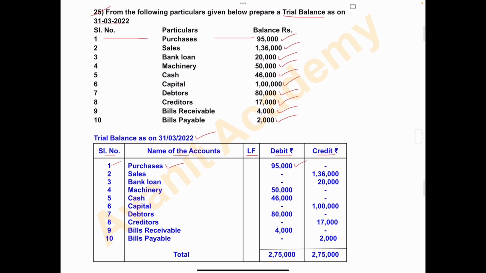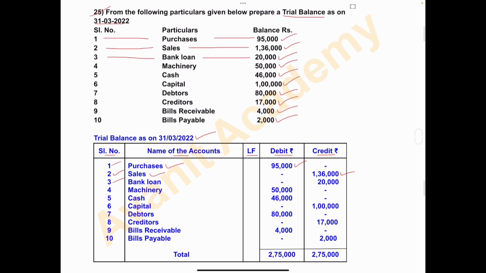Second one is sales. Amount is 1,36,000. Write in trial balance. Number two, sales, debit column nil, and in credit column write 1,36,000. Third one, bank loan rupees 20,000.